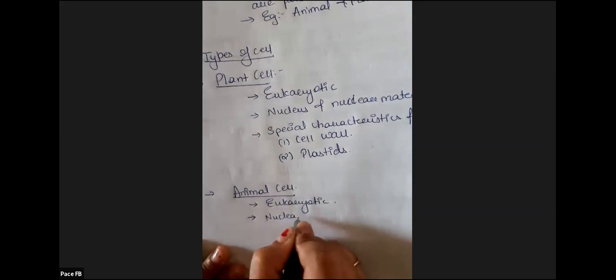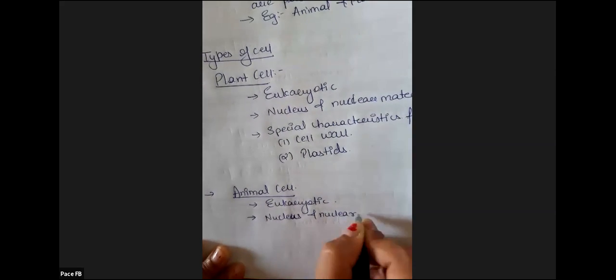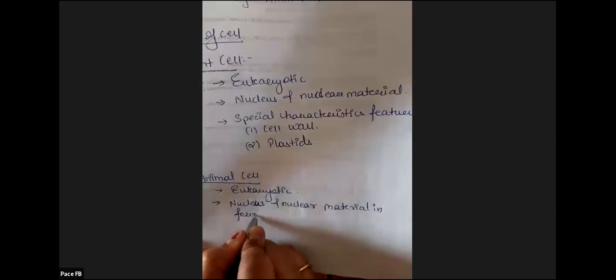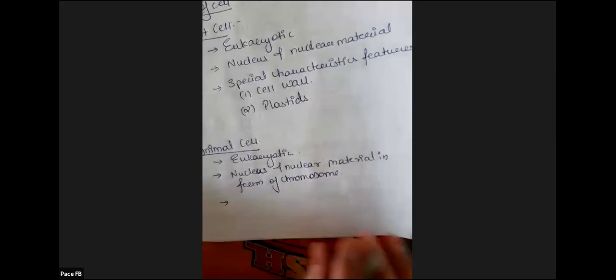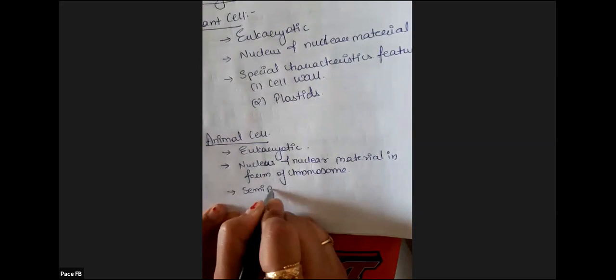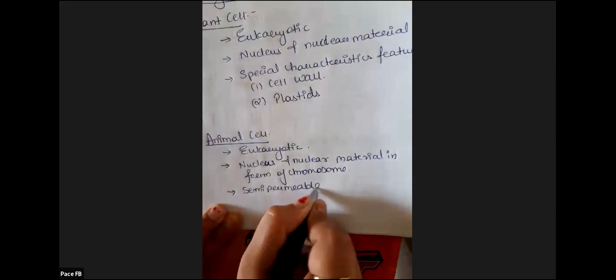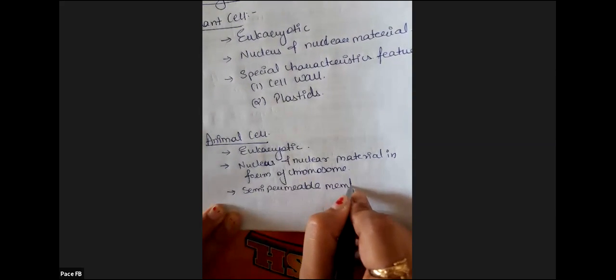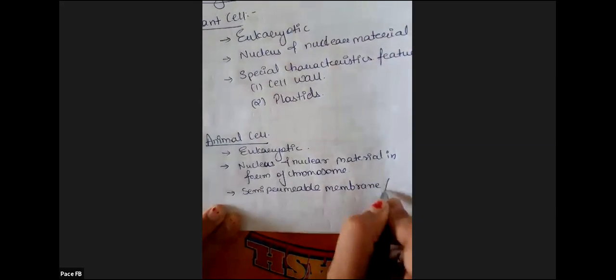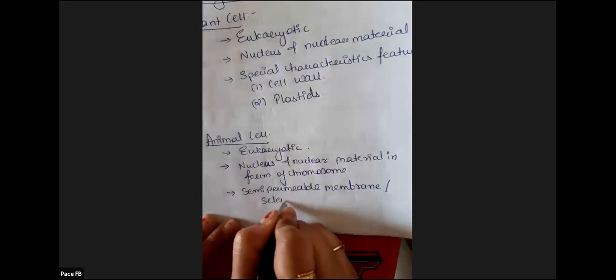Nucleus and nuclear material is present in the form of chromosome. Animal cell have a special membrane. Okay, semi-permeable membrane, or also selectively permeable membrane.